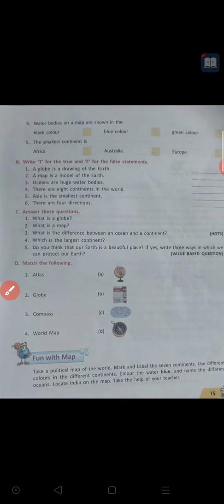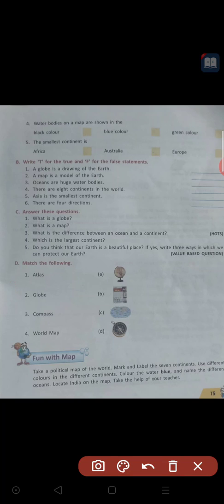Water bodies on a map are shown in the dash. Water bodies, oceans, they are given in which color? Black color, blue color or green color? Can you guess? Yes, the answer is blue color. So, water bodies on earth will be given in blue color only. Always blue color will be used to show the water bodies on the earth.